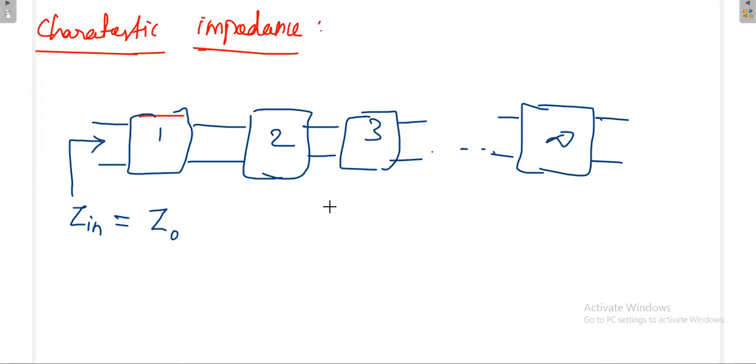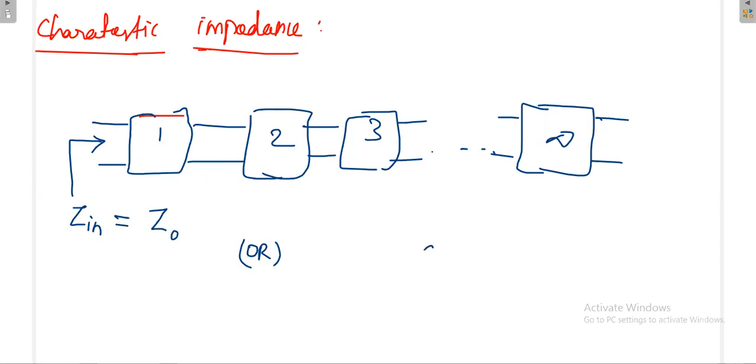Okay, so again the concept of characteristic impedance is a little bit tricky. It's not directly understood. It will not be directly clear to you, but once you solve a few problems and situations, it will be clear to you. It's some quantity that denotes the properties of the transmission line. What is another way to define the characteristic impedance?